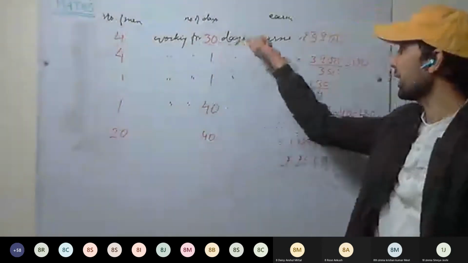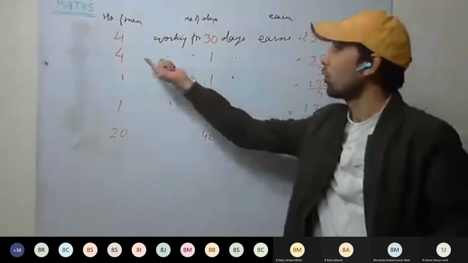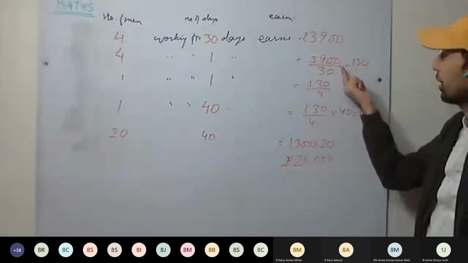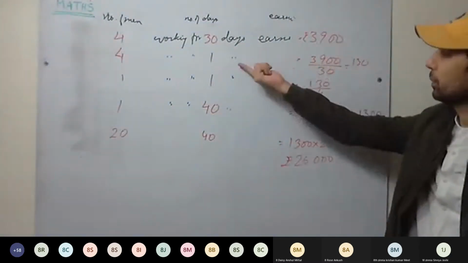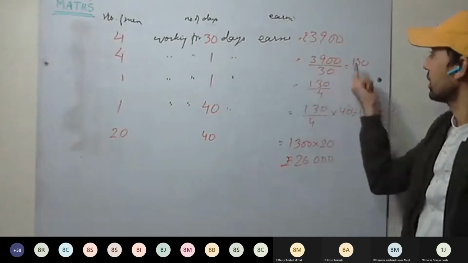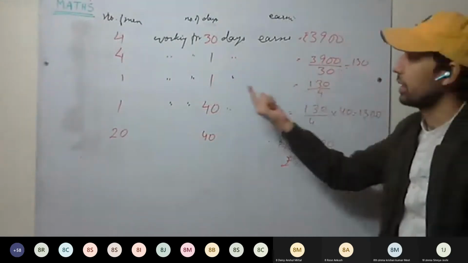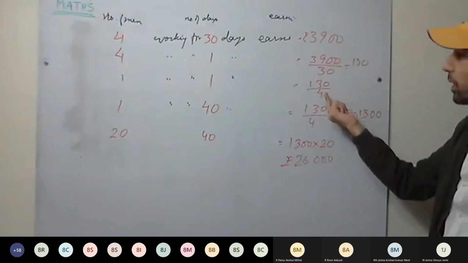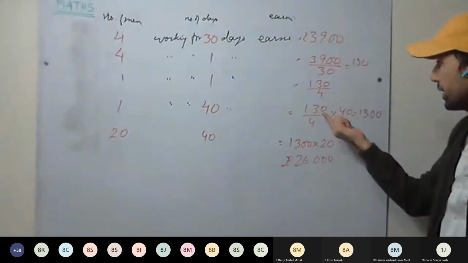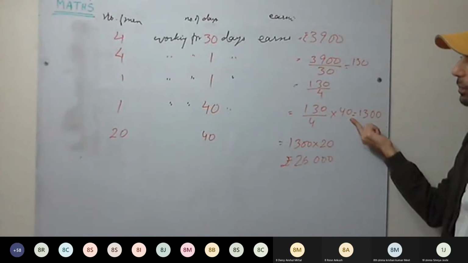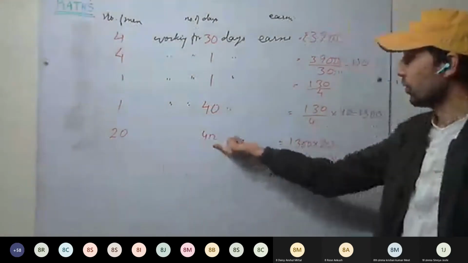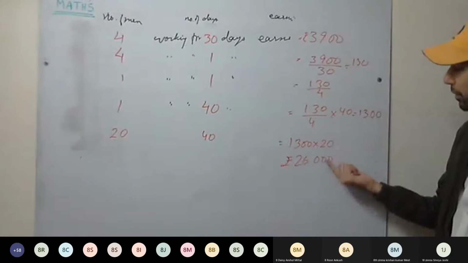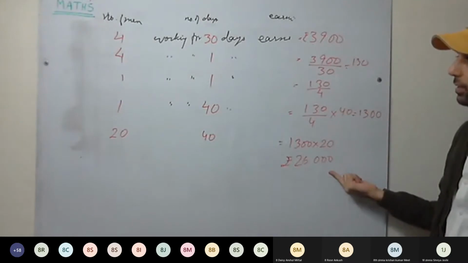4 men working for 30 days, 3900. 4 men working for 1 day, 130 rupees, divided by 30, because you will be earning less, therefore divided by 30. Now 1 man working for 1 day, divided by 4. 1 man working for 40 days, multiply with 40. 20 men working for 40 days, multiply with 20. This is clear?